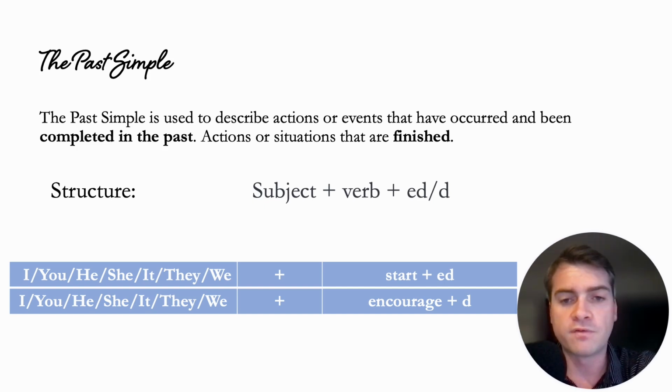Then if we have a verb that already ends in an E, then we just need to add a D. So like with encouraged, we would just say I, you, he, she, it, they, we encouraged. Again, no difficult conjugation here. That part is all super simple.